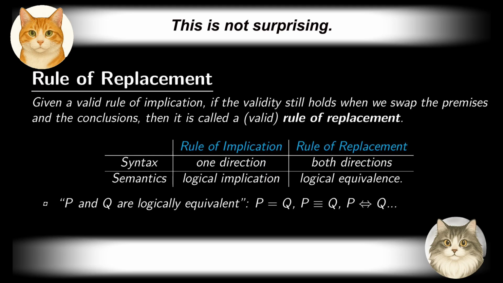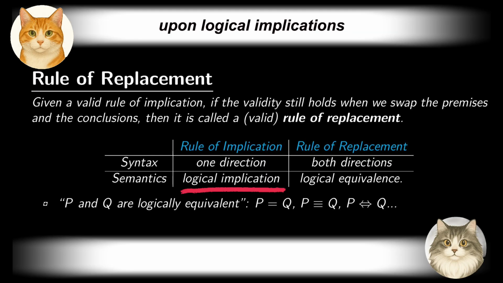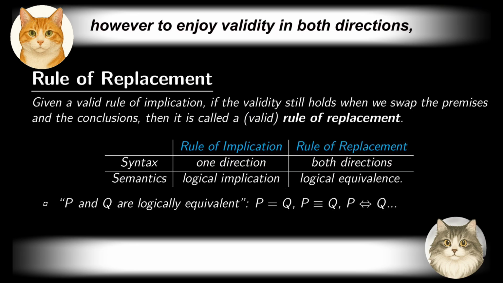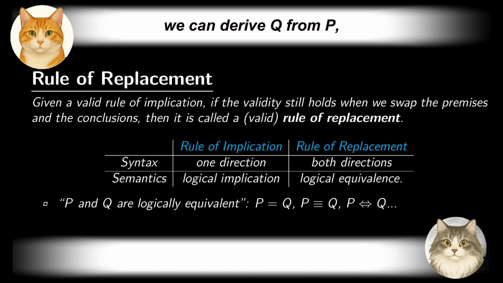This is not surprising. Recall that valid rules of inference are built upon logical implications. However, to enjoy validity in both directions, we require a two-way logical implication, that is, a logical equivalence. If P and Q are logically equivalent, then in a deduction, we can derive Q from P, and vice versa, just as if we are allowed to replace one term with the other.